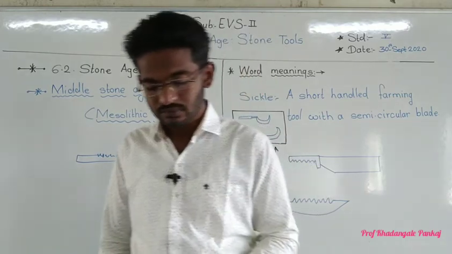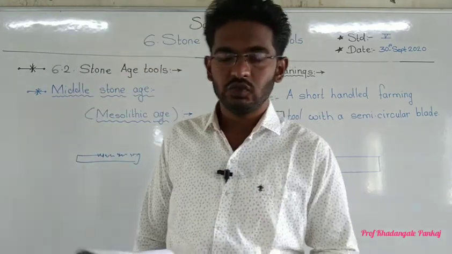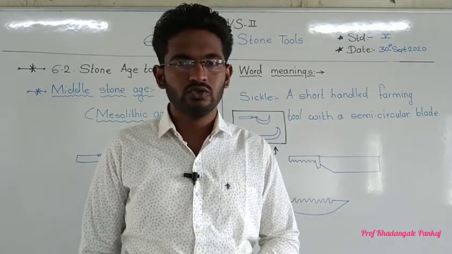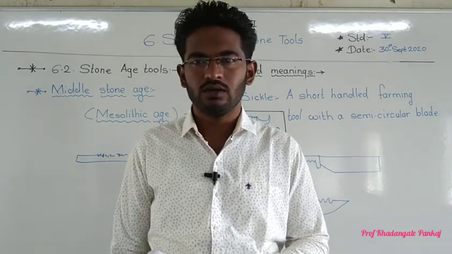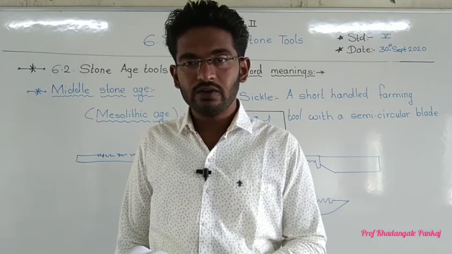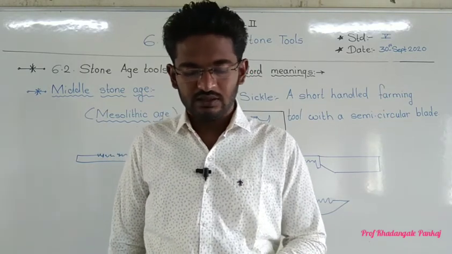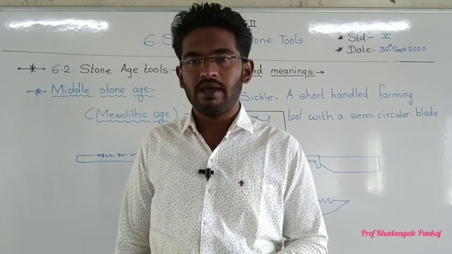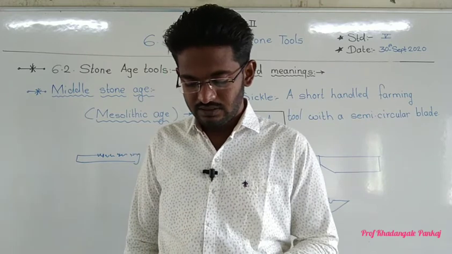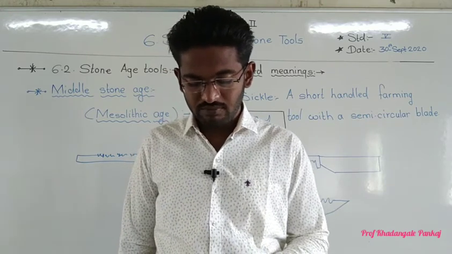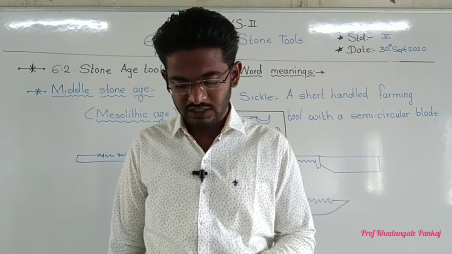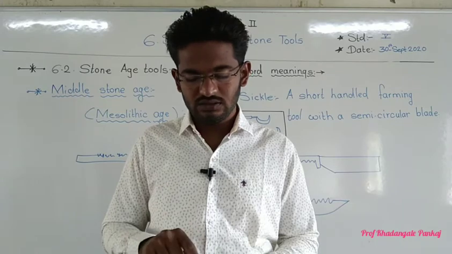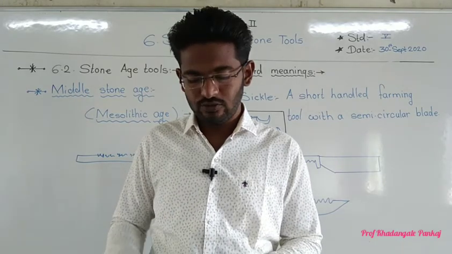See, below now pictures of their tools are shown. A fluted core, with the help of an arrow it is shown. I am not going to show it on the screen because you have to see it in your book. First picture, a fluted core. Then next to it, microliths, Middle Stone Age microliths. Then the third one, arrows with microliths as tips, Middle Stone Age. Those microliths are fixed on a stick and made into arrows.